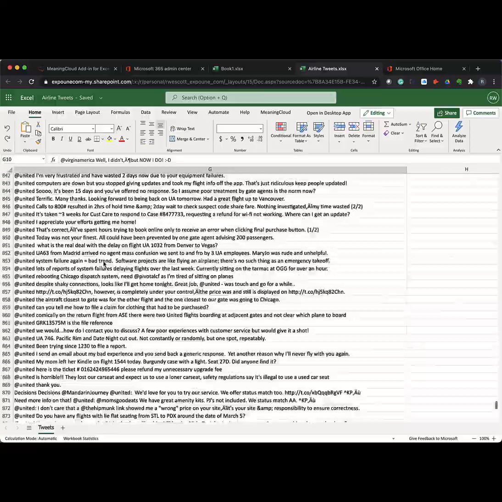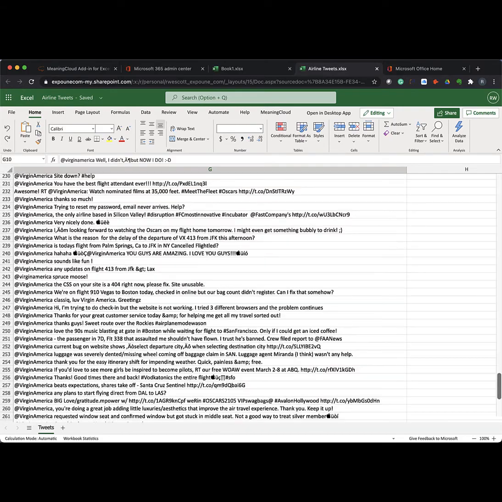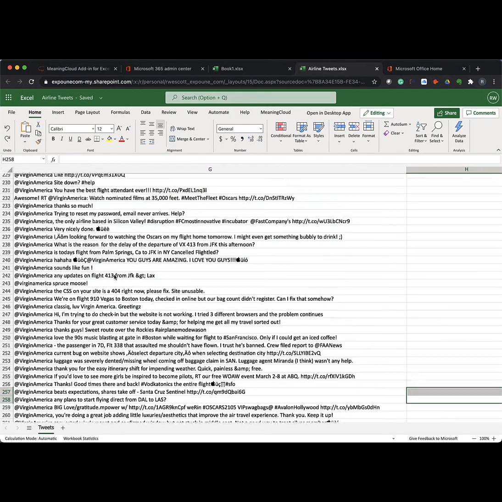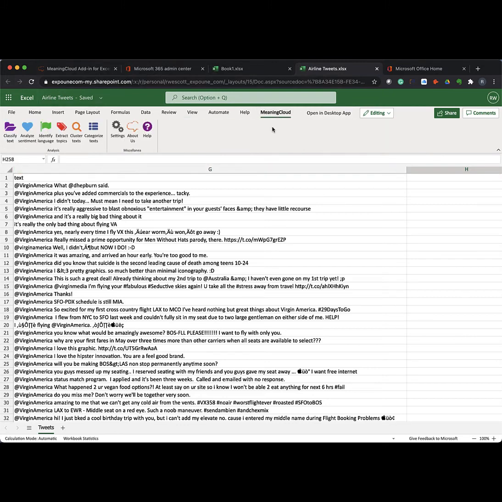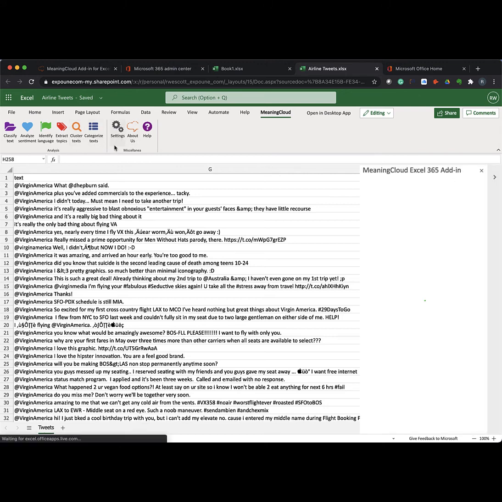I thought we could just show you a little bit about how to execute the API calls from Excel. Again, you have a MeaningCloud tab, and here are the functions that we talked about: classify text, analyze sentiment, identify language, extract topics, cluster text, and categorize. You also have About Us and Settings. The first thing you're going to want to do is click on Settings.